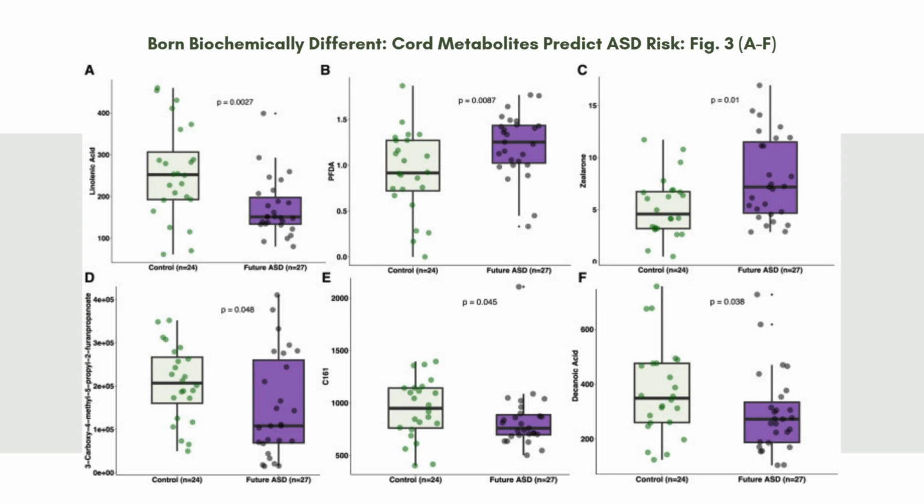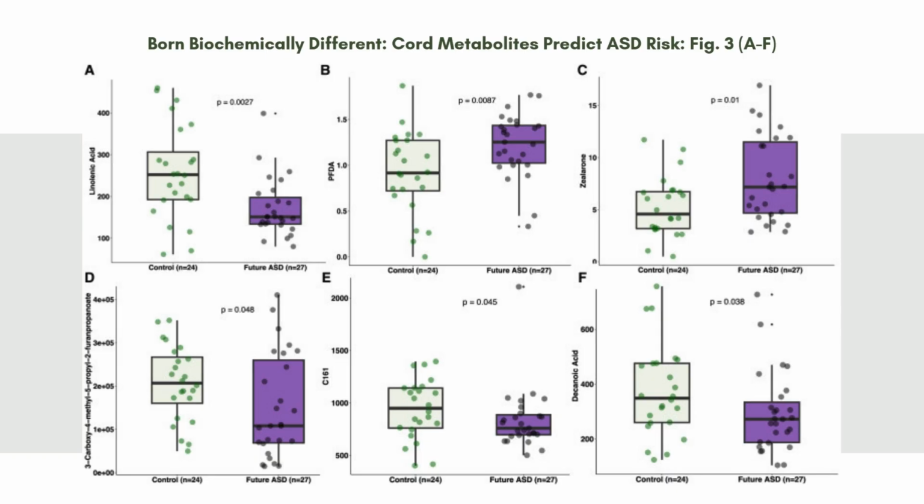Panel C is showing zoluzanone levels. This is higher in ASD groups. While not widely studied, it may reflect plant-derived metabolite exposure or a marker of oxidative stress. Panel D shows increased levels of 4-cresol methyl hydroxyl 4 isopropylbenzene metabolite. This metabolite has been implicated in neurotoxicity and gut microbiome interactions.